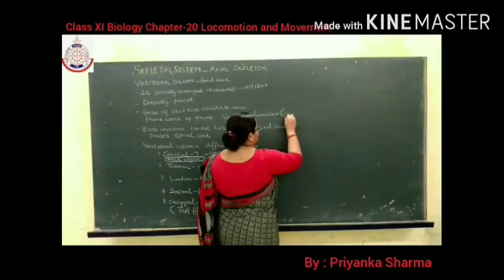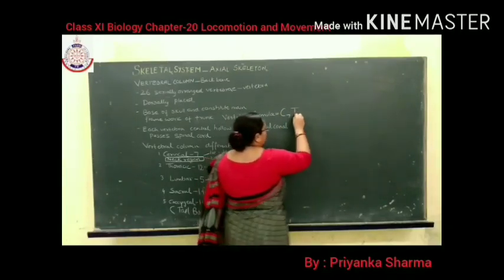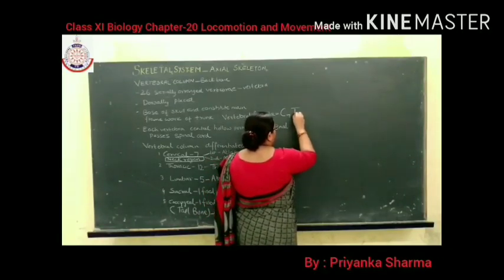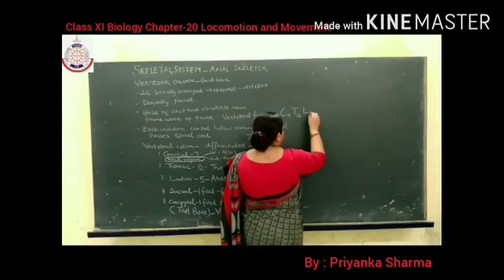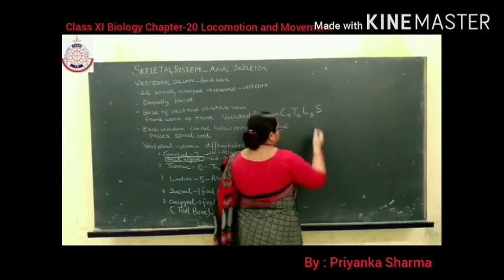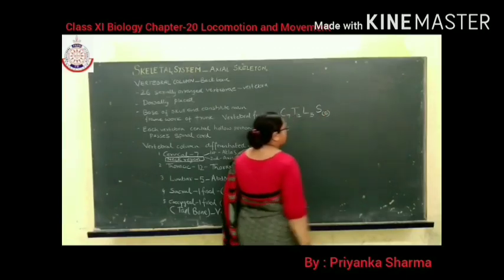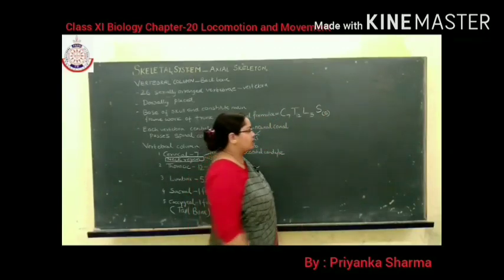First is the cervical, 7 in number. Then thoracic, 12 in number. Then next is the lumbar, 5 in number. Next is the sacrum. It is fused but it consists of 5, so we will put it in brackets because these are fused.